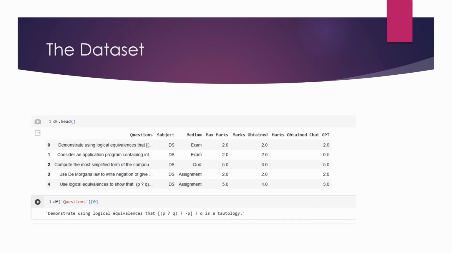Here's the data set. It's not a comprehensive data set. There are just under 150 samples. It contains the question, the course subject, the type of test it was featured on, the maximum points one can earn for a question, points earned by a student, and then the points earned by ChatGPT. The answers were graded personally by human subjects. If we take a look at the first question, we can see that it is a logic problem from a discrete structures class, and both the human subject and ChatGPT received full marks on the problem.